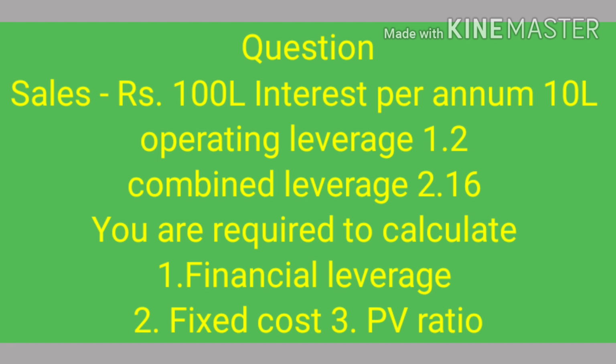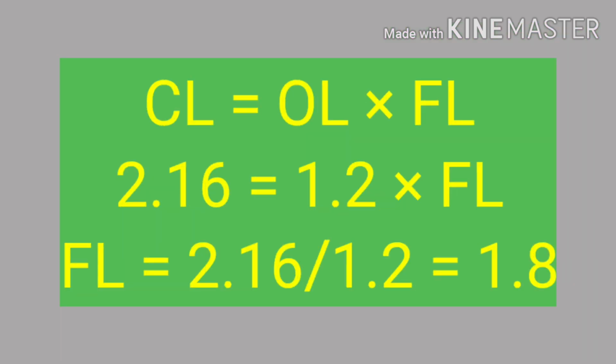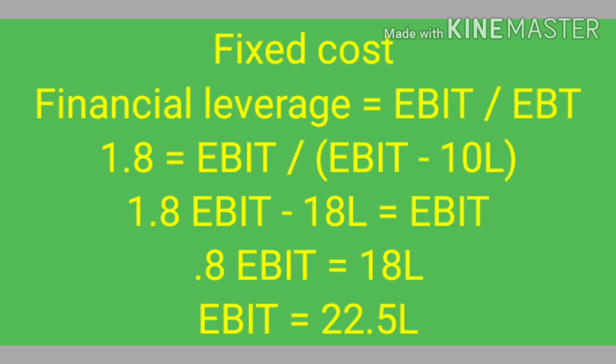Sales rupees 100 lakhs, interest per annum 10 lakhs, operating leverage 1.2, combined leverage 2.16. You are required to calculate financial leverage, fixed cost and PV ratio. We know combined leverage is equal to operating leverage into financial leverage. So 2.16 is equal to 1.2 into financial leverage, and financial leverage is equal to 2.16 divided by 1.2, that is 1.8. Now we need to find out the fixed cost.